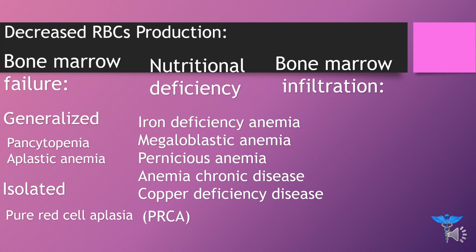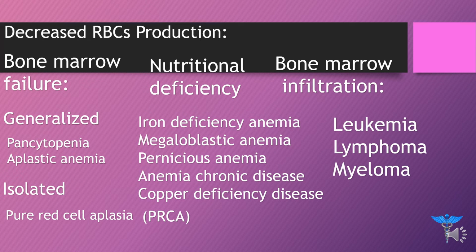Now bone marrow infiltration includes leukemia, which generally refers to cancer of white blood cells. Lymphoma is the cancer that begins in lymphocytes, while myeloma is a cancer that arises in the plasma cells. So this was all about the decreased red blood cell production.